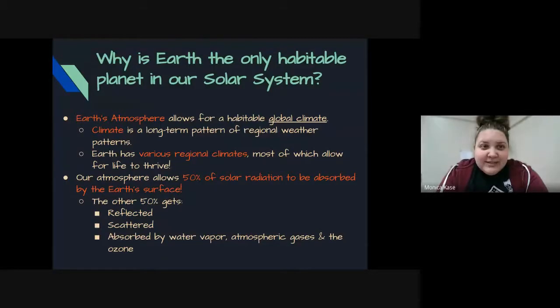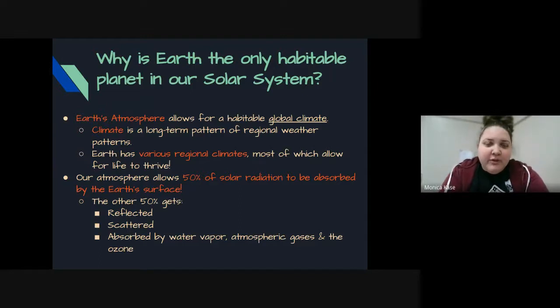This is your 10.3 lesson, and we will talk about our Earth. Why is it habitable? Greenhouse gases, as well as climate change. So our Earth's atmosphere allows us to have a habitable planet. Climate is the long-term pattern of our regional weather patterns.